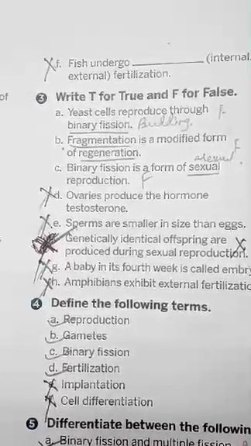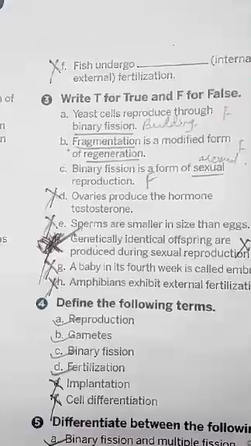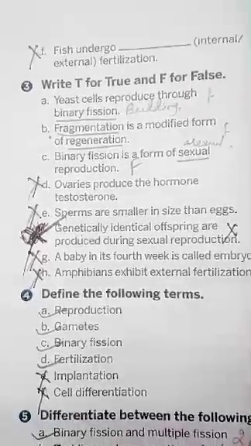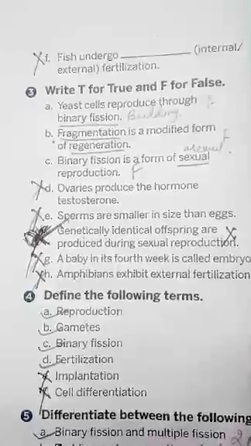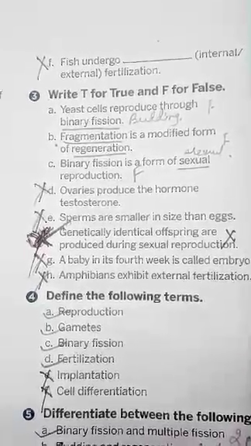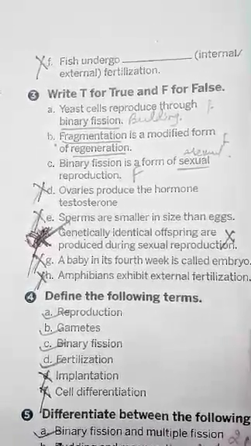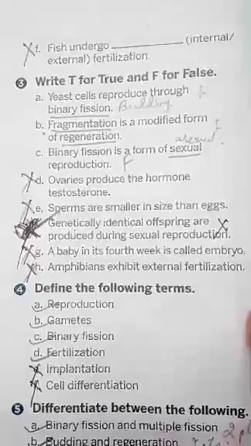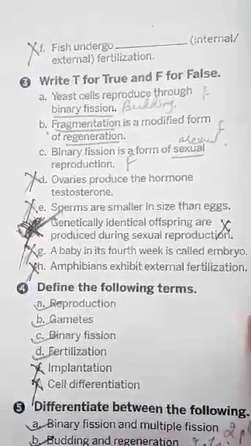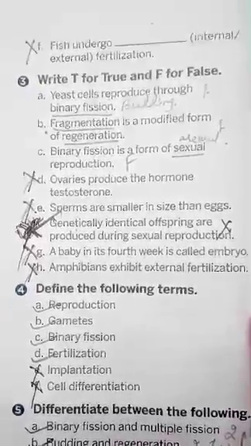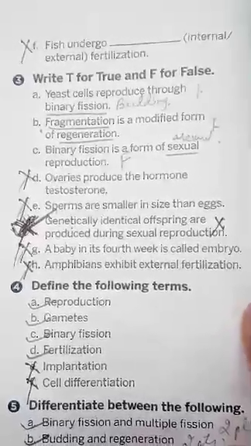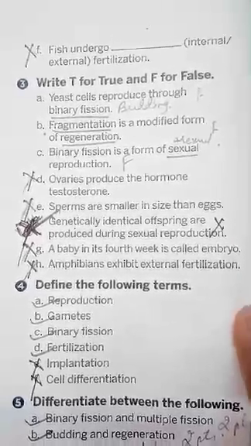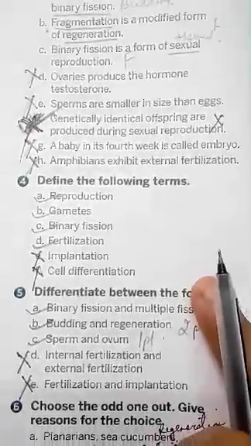Now true false. Number A is false. Yeast cells reproduce through budding. Number B, fragmentation is a modified form of regeneration. It is false. The correct statement is regeneration is a modified form of fragmentation. Number C, binary fission is a form of sexual reproduction. That is false. Binary fission is a form of asexual reproduction. D, E, F, G, H, please cancel them.